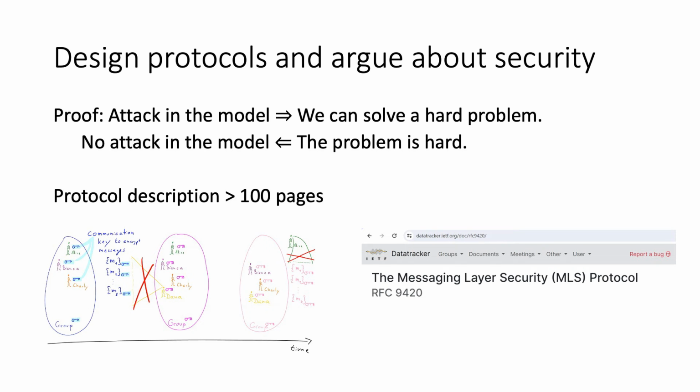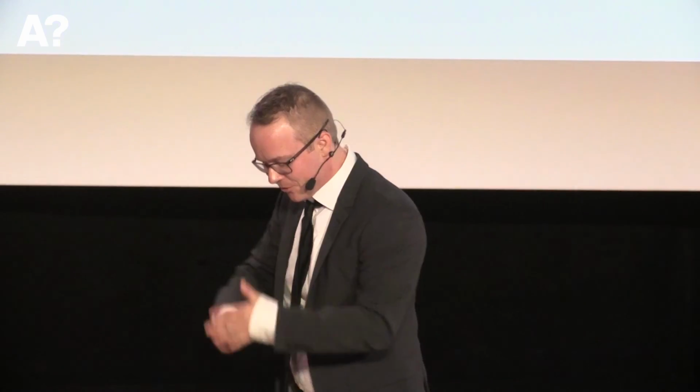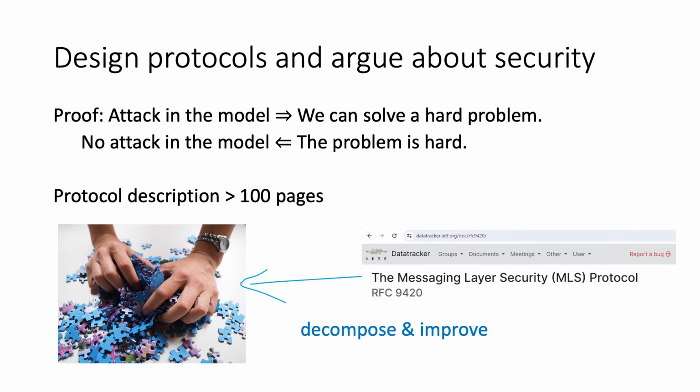So this is a complicated group communication setting. It's a little bit more complicated. Again, the protocol description is over 100 pages. And we studied this protocol and were early enough to propose some modifications to improve the standard a little bit.